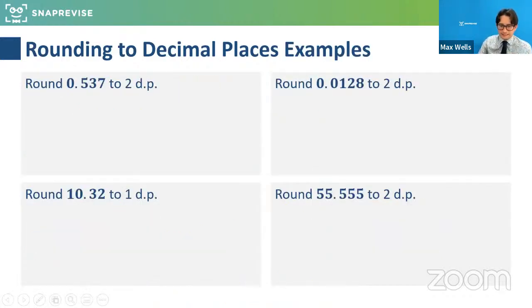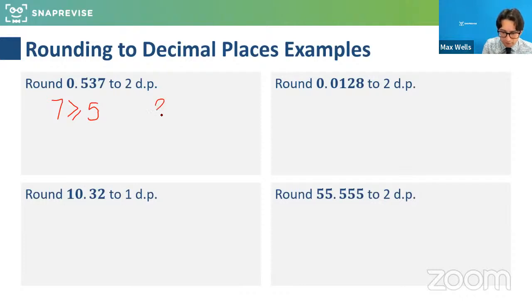So a few rounding to decimal places examples, if you want to give these a quick go. And again, if it's 2 decimal places, not significant figures, we look to the third to determine which way it goes. So a quick little practice of these. The first one here, round 0.537 to 2 decimal places. The thing we're going to use to determine it is the 7. Does that make it go up or stay the same? If you want to start putting some answers in the chat, that'd be greatly appreciated, and I'll fill them in live as we go as well.